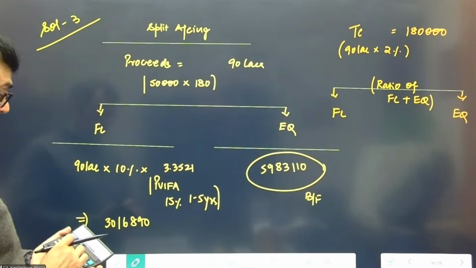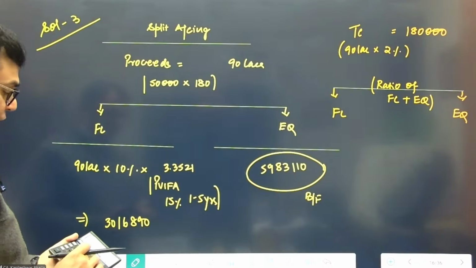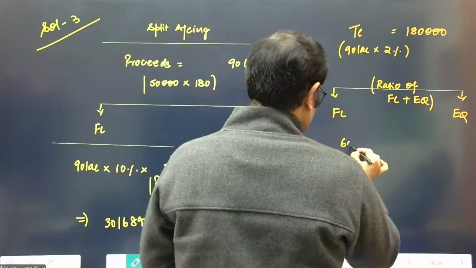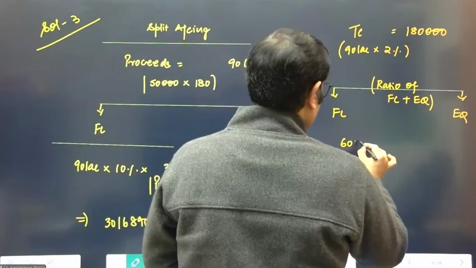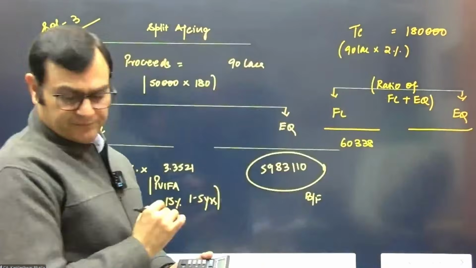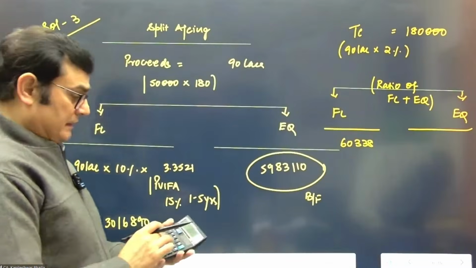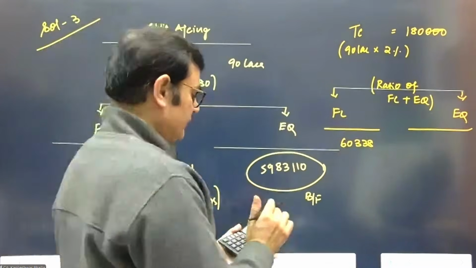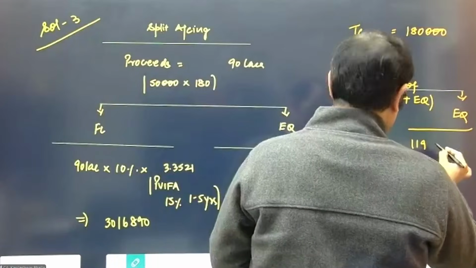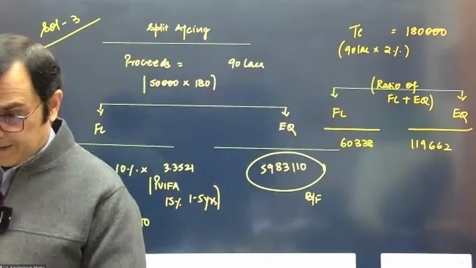So this is going to be 30,16,890 by 90 lakhs into 1,80,000. I think this is coming to 60,338. Just check the calculations if this is correct. 60,338, and this is the balance 119,662. Just see if this is correct. Yes, that's right.